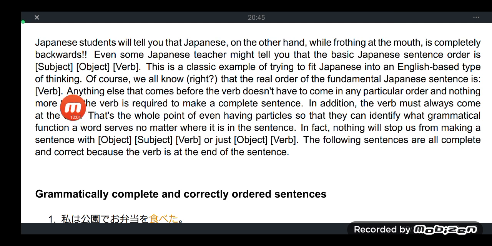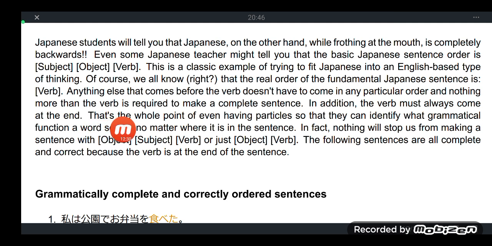Well, just screenshot this. Anything else that comes before the verb doesn't have to come in any particular order, and nothing more than the verb or main verb is required to complete the sentence. This is in the Japanese sentence sense. In addition, the main verb must always come at the end.